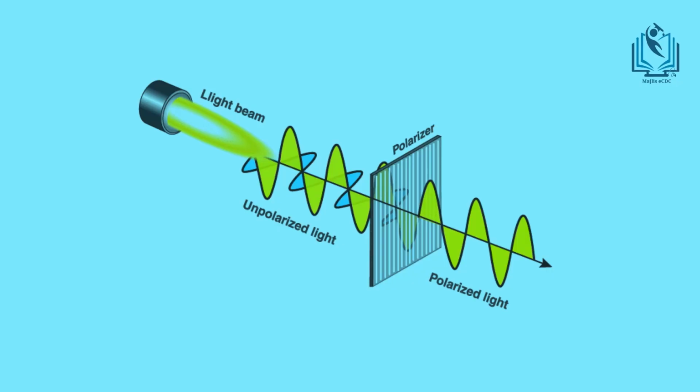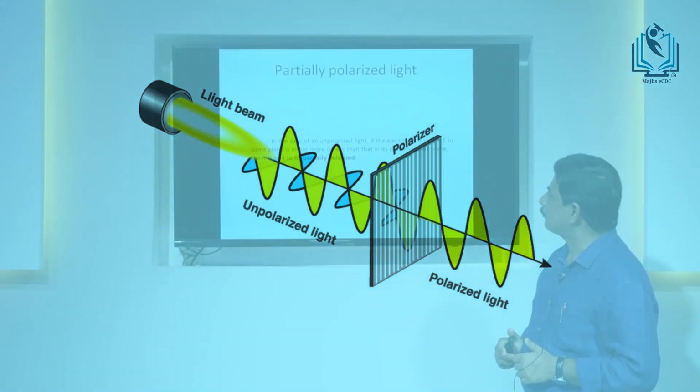See the diagram given. Light from a source is passed through a polarizing filter. You can see from the diagram that the light from the source is unpolarized, so it has vibrations in all directions. When it passes through the polarizing filter, the vibrations are restricted to a single plane. In the diagram, the vibrations are in the vertical plane, because that is the direction of the axis of the polarizing filter.